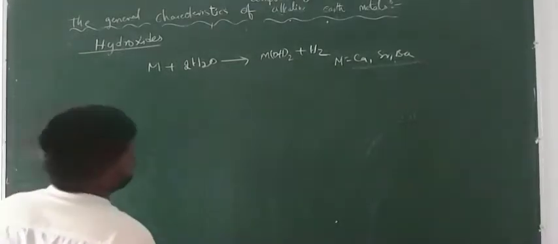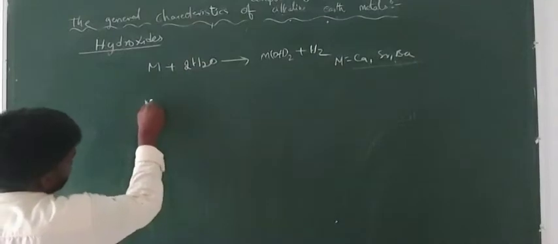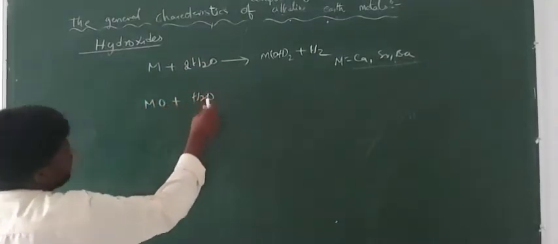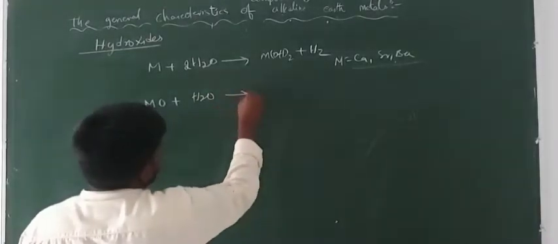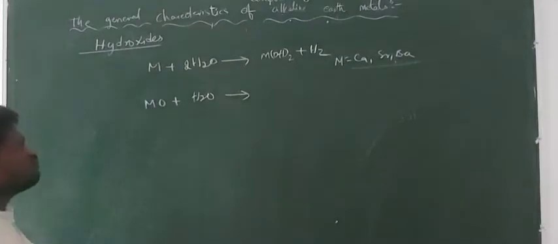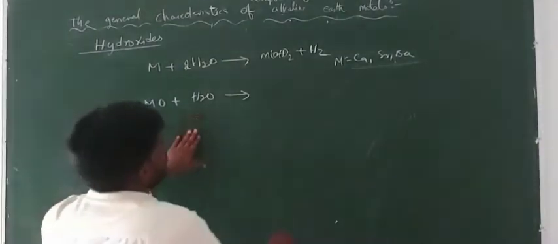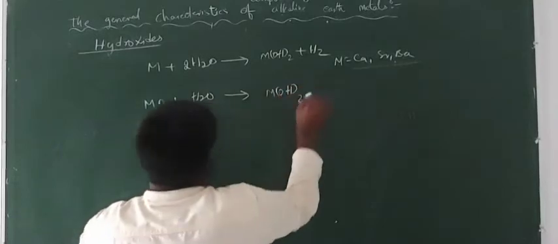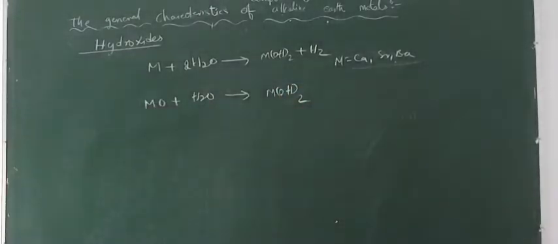And next, we can prepare them by treating the metal oxide with water. When the oxides of calcium, strontium, barium are treated with water, you get the metal hydroxide. So these are the two ways of preparation.